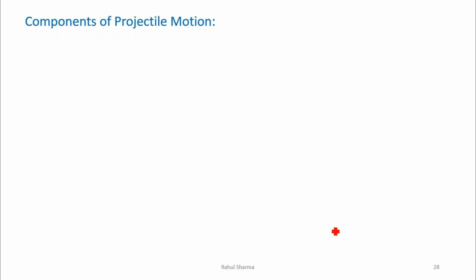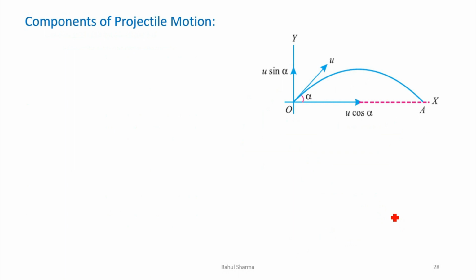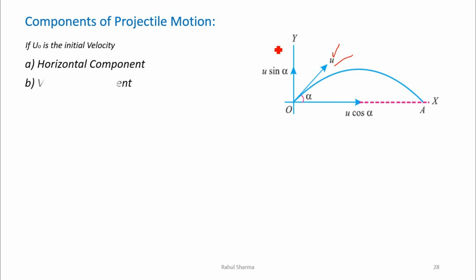Now we will go for the components of projectile motion. Let's say the particle or the object is thrown with the initial velocity u with angle of projection alpha. This initial velocity will have two components. We can resolve it into horizontal and vertical components: the horizontal component is ux, which is u cos alpha, and the vertical component is uy, which is u sin alpha.